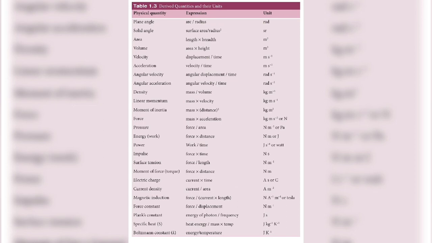So study this well so that later we'll derive dimensional formulas. It will be easier for you.